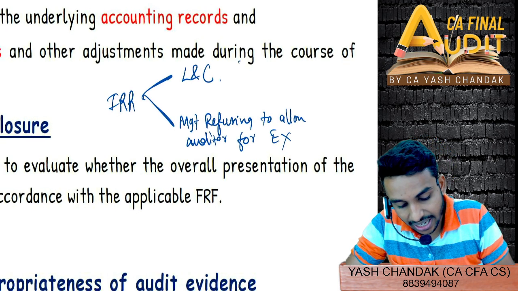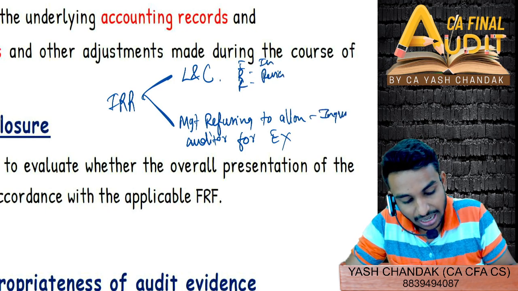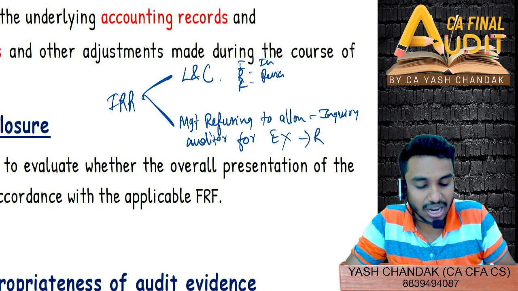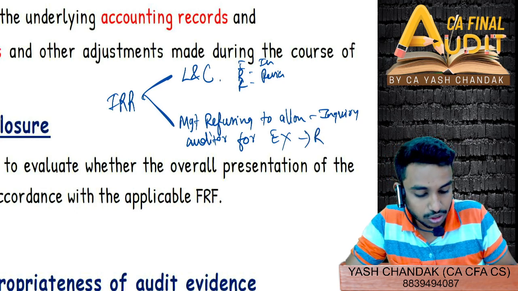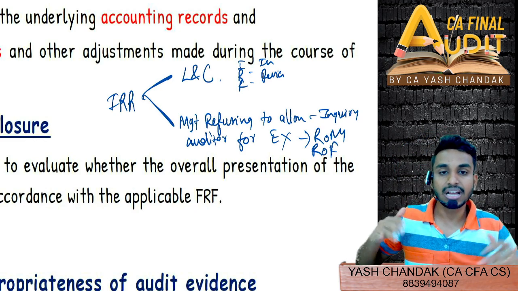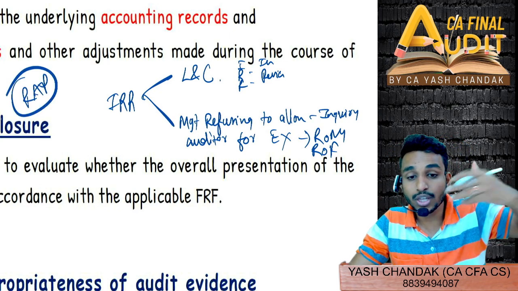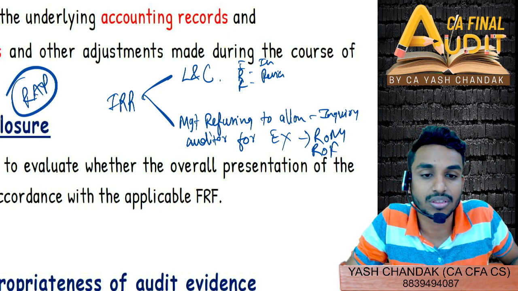Here there was inquiry, here also inquiry, but here there was no review. We have here R for risk of material misstatement and one more R for risk of fraud. So you can try to remember like this: 2 answers from IRR, 2 answers from rap. In a way you will then effectively revise.